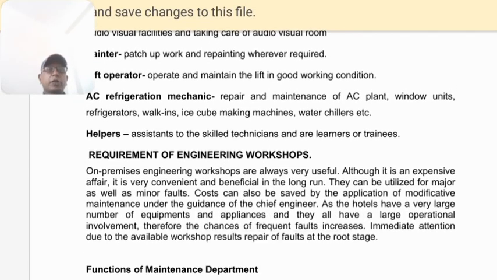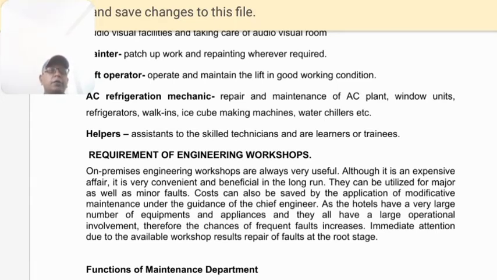On-premises engineering workshops are required. It is very useful for all types of equipment that are not working; they bring them from that place. Suppose a water pumping machine is not working, so the pumping machine will come to the workshop of the engineering department, where the technicians will sit down, open it and do the repair part. Although it is an expensive affair, it is very convenient and beneficial in the long run.